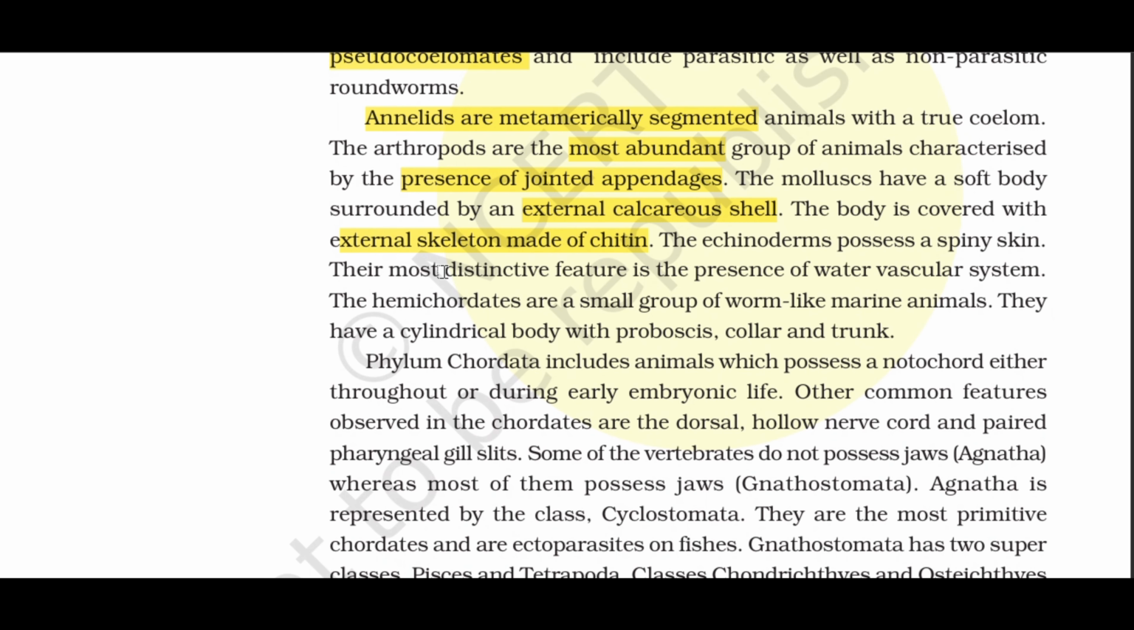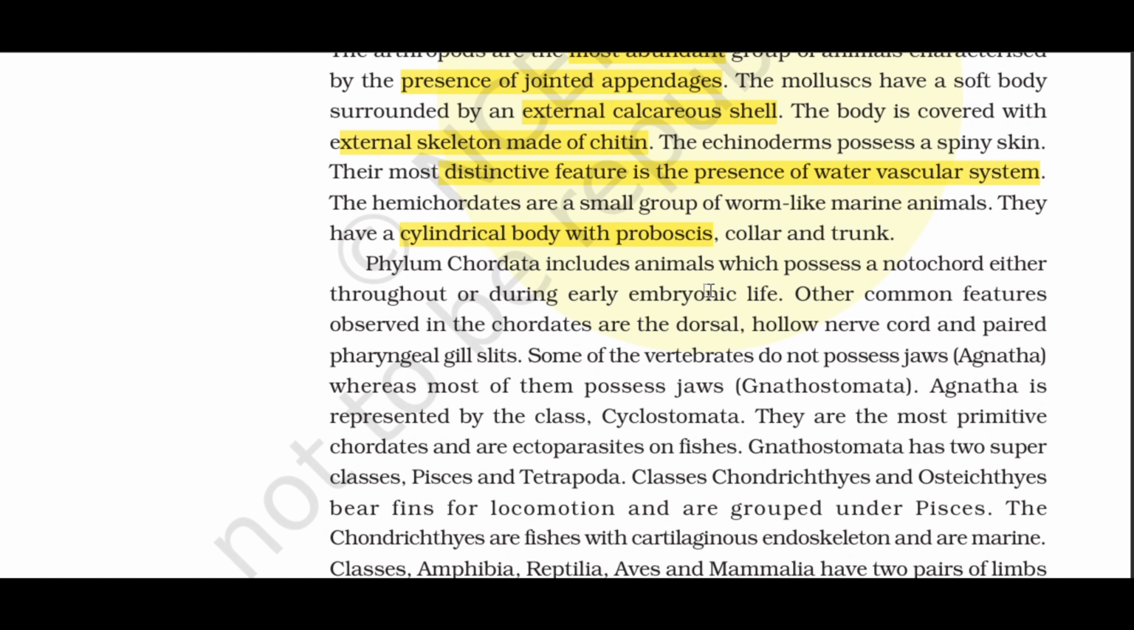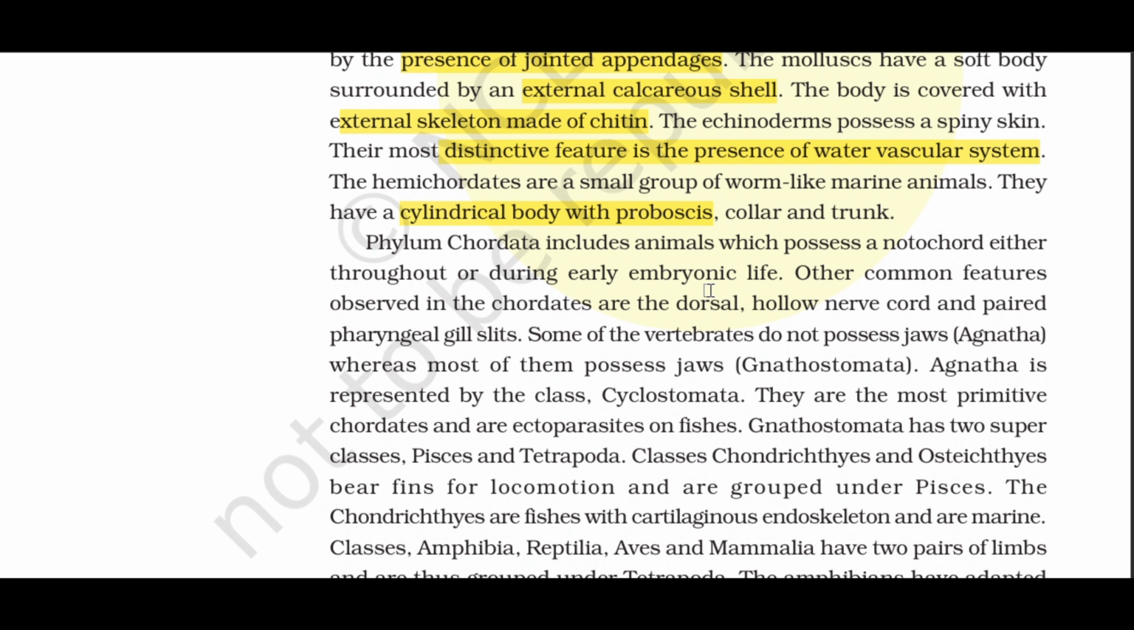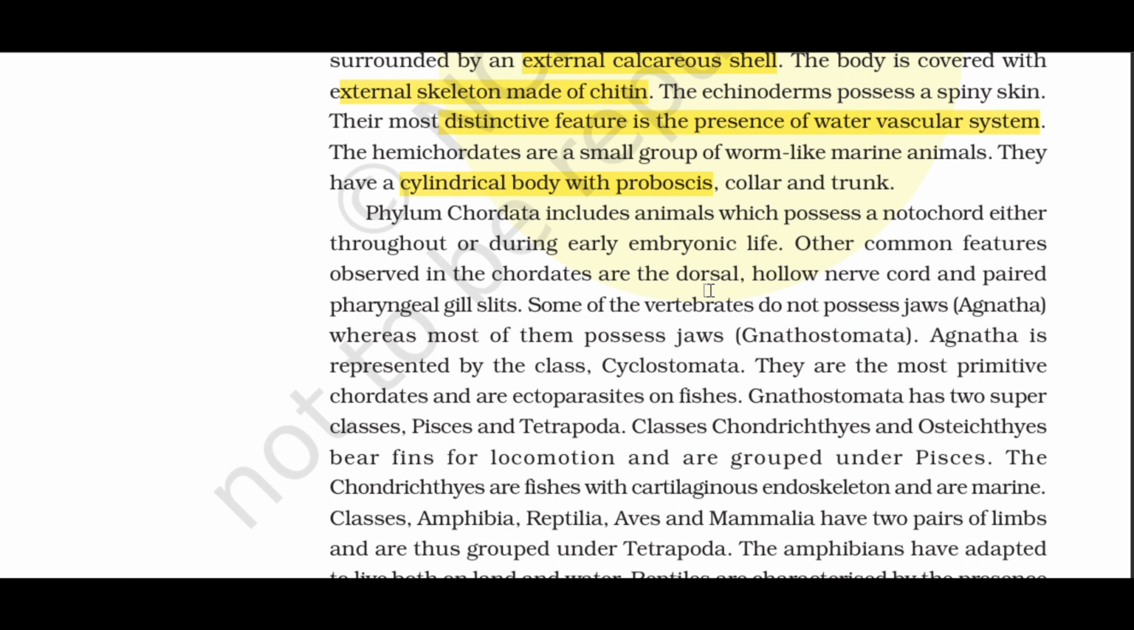Their most distinctive feature is the presence of water vascular system. The hemichordates are a small group of worm-like marine animals. They have a cylindrical body with proboscis, collar and trunk. Phylum Chordata includes animals which possess a notochord either throughout or during early embryonic life. Other common features observed in the chordates are the dorsal, hollow nerve cord and paired pharyngeal gill slits.